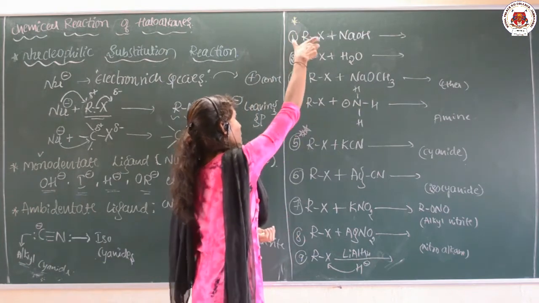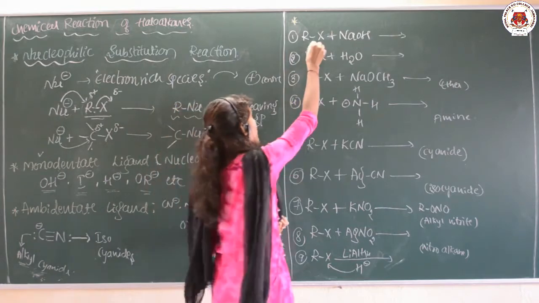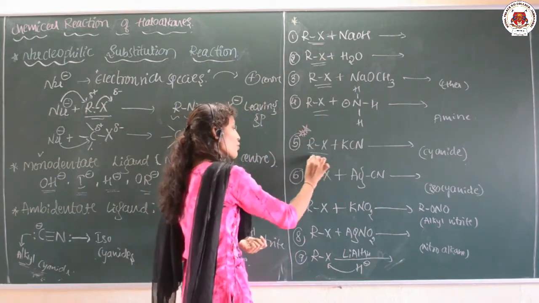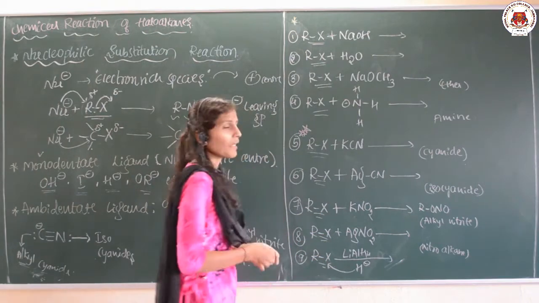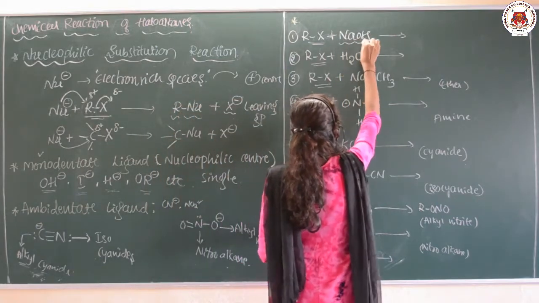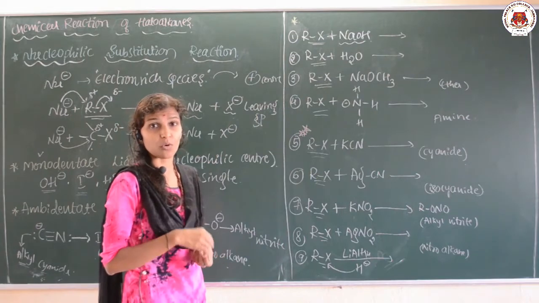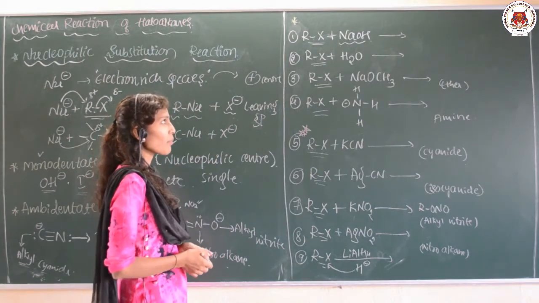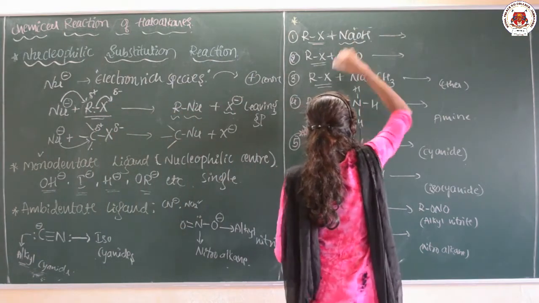Here the substrate, it means whatever reactant we are taking, in all the cases that will be haloalkane, because we are talking about the haloalkane itself. Suppose I am adding the nucleophile NaOH, that is sodium hydroxide. As I said, it can give Na plus and OH minus.